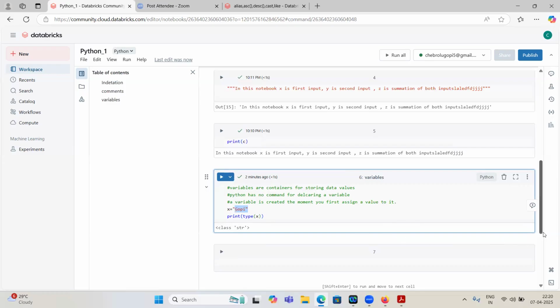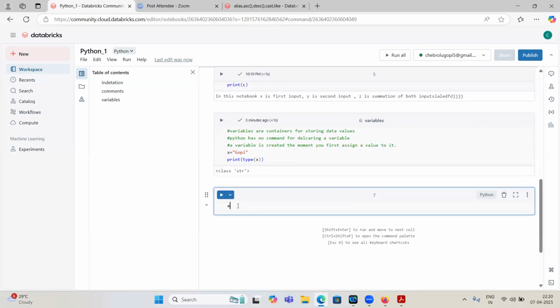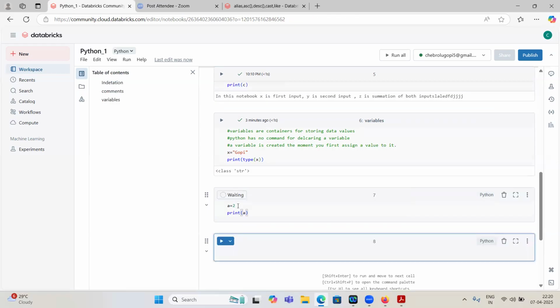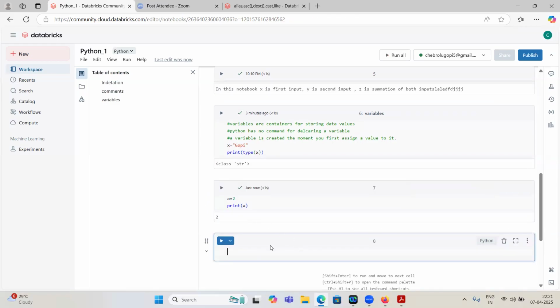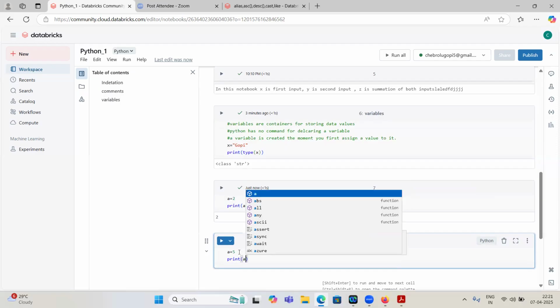If I create some variable, let's say a equal to 2, then print a, it will print the value 2. Now a equal to 5. Will it throw an error, or what will it print? Anyone explain, give the answer. If I print a now, will it give me the value of 2 or 5, or will it throw an error?